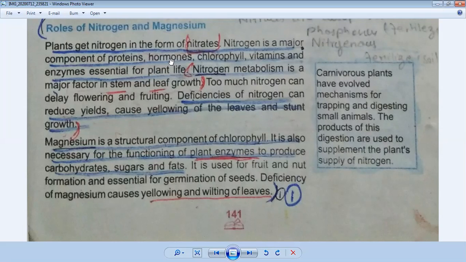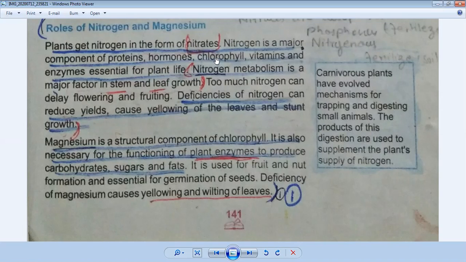The air becomes part of the plant, and plants take in nitrogen in the form of nitrates. These plants are eaten by animals, and we humans like to eat the flesh of animals like goat. So this nitrogen becomes a part of our body and helps in the formation of hormones.